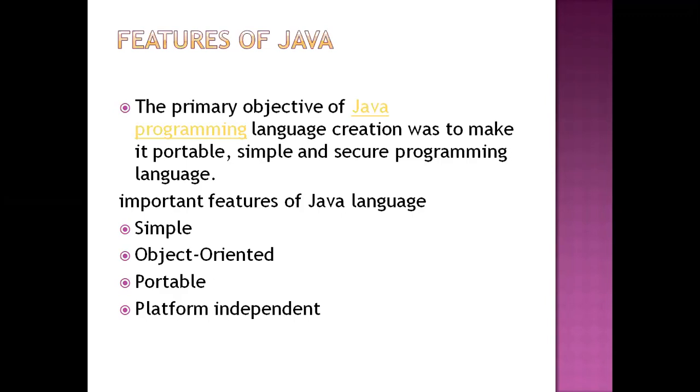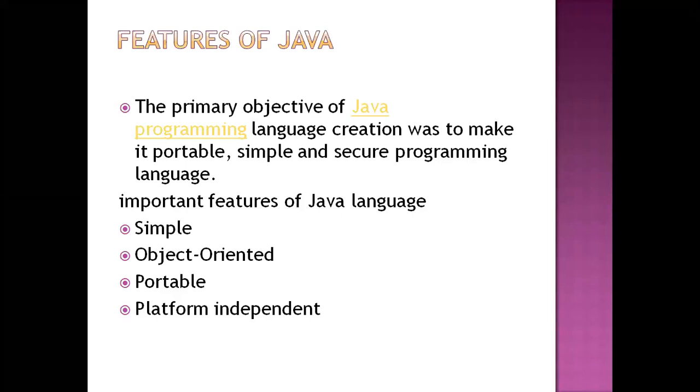For example, C language. If we use the Windows operating system, the coding is different. If we use a Linux operating system, the coding is different. As a developer, writing individual codings for each is highly difficult. That's why developers moved to platform independent programming languages. Platform independent means only one principle is there.